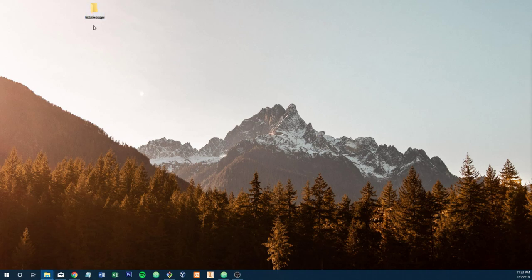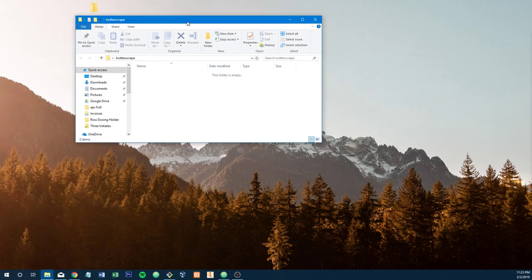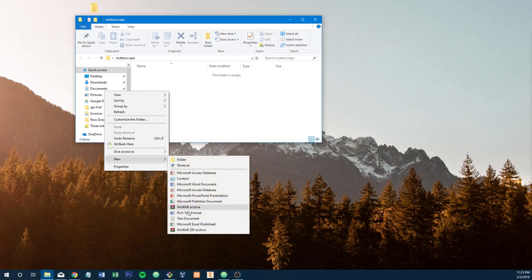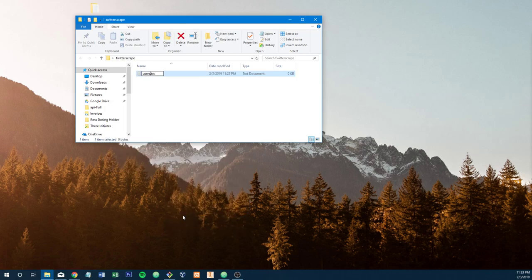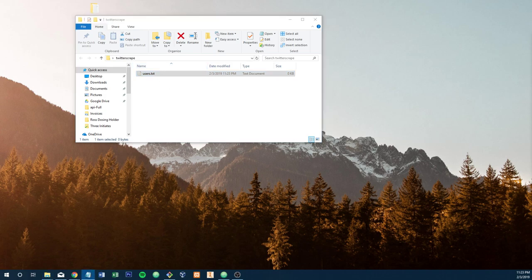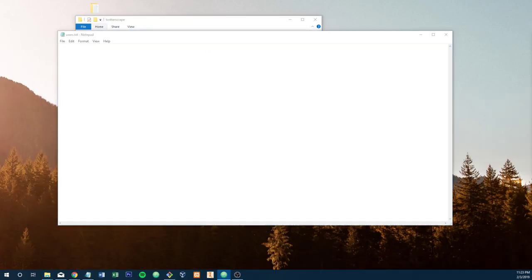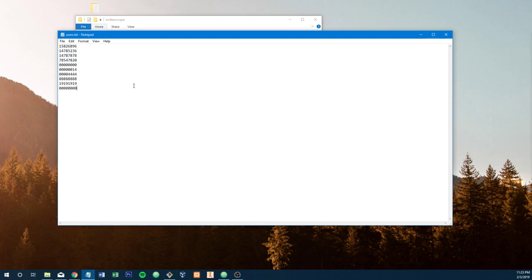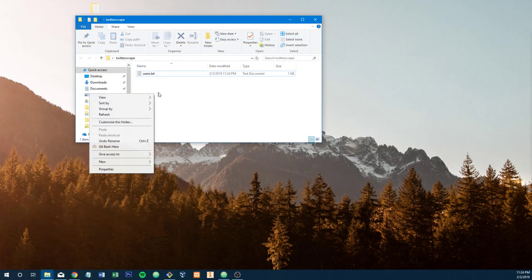Next thing is, let's make that txt file. Let's just call it users. Inside this file, I'm just going to copy and paste these newline-separated names. You see I have 0, 0 in here twice, because we're going to be doing some looping, and I want to make sure that if we get a 404, we don't exit the loop. We want to hit everybody up. So, save that. All right, that's done.